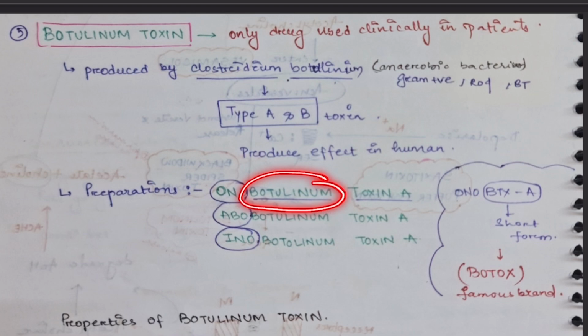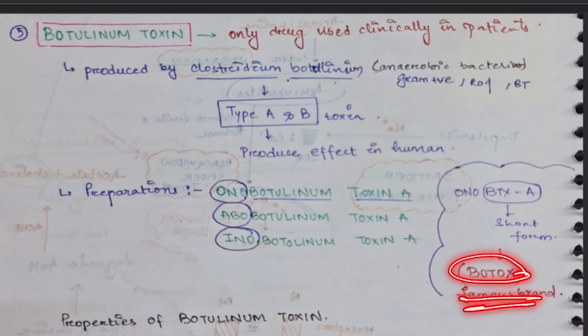This is the trick to remember botulinum. Okay. Onabotulinum toxin A, Ona BTX-A. It is the short form for Botox, the famous brand. We know Botox in the cosmetic world. That is Ona BTX-A. Now, what is the property of the botulinum toxin?